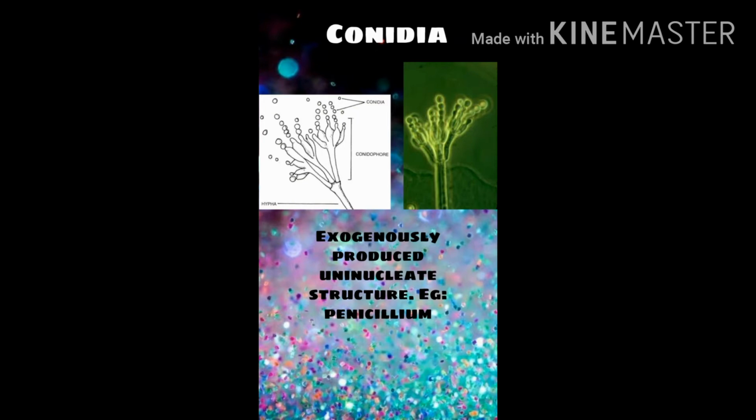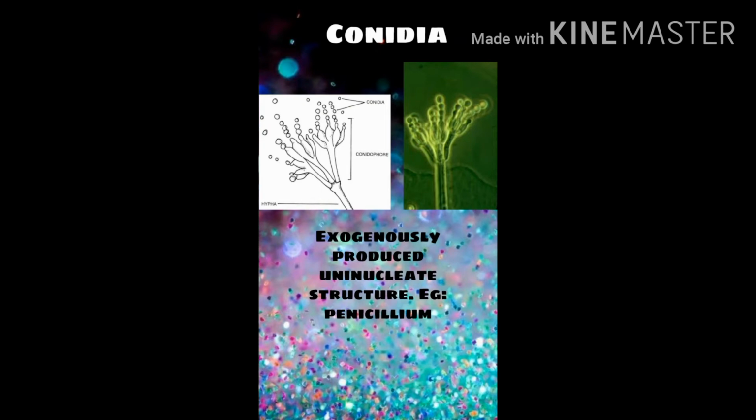Next one is conidia. Conidia is a spore which is produced by fungi. They are exogenously produced uninucleated structures. That means they are produced outside the body, not inside. An example is Penicillium. Penicillium produces conidial spores. So that is also a type of asexual reproductive method.